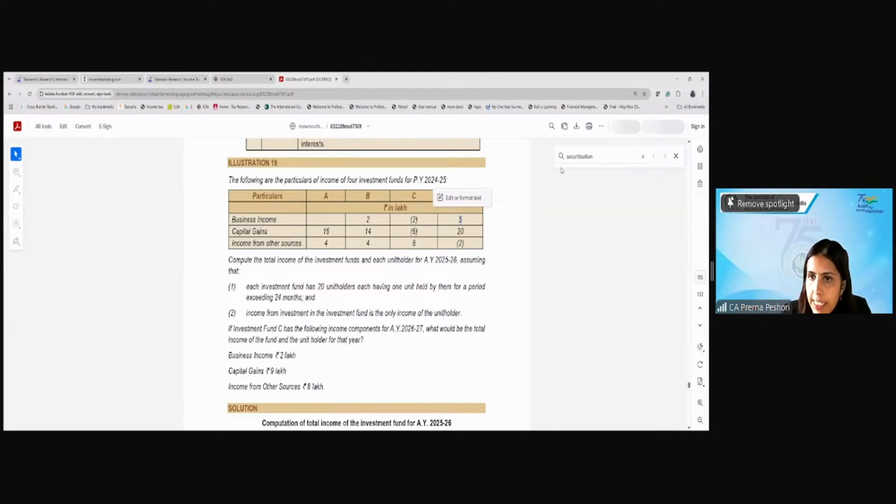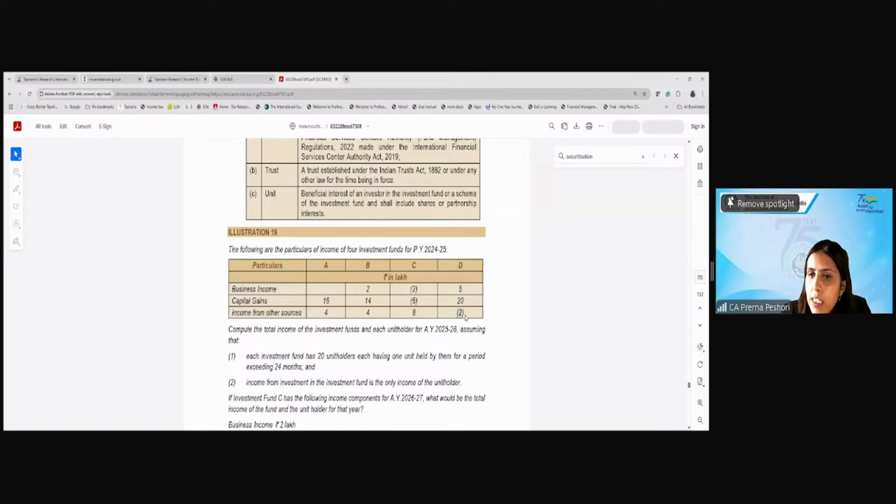That's right. So 5 minus this 2 other sources will get set off, and then you will have this 20 against this 20. Will this be taxable in the hands of the unit holder? Answer is yes. This will be taxable in the hands of the unit holder, which will be 20 divided by 20, sorry, will be 1 lakh each.